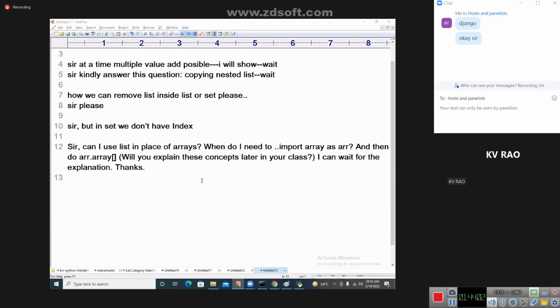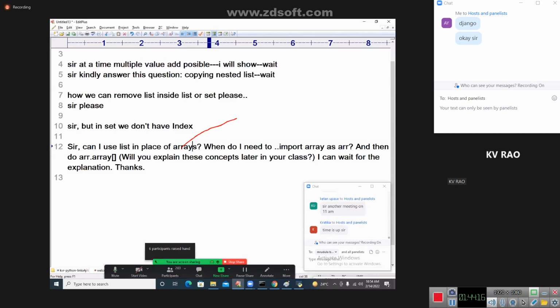Okay, 10:54. In place of arrays, this is a traditional old programming. Nowadays, as I told already in my class, at data science level, we are using NumPy, my dear students. I will explain NumPy, numerical Python, which is a new trend in Python and very important in data science. I'm going to explain it in our Python class.